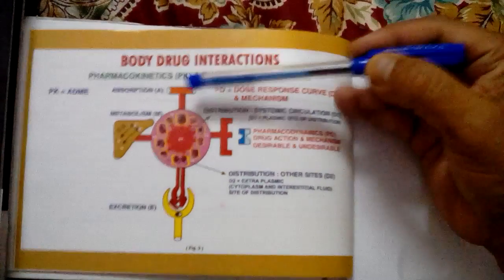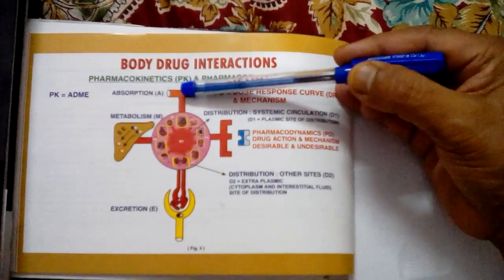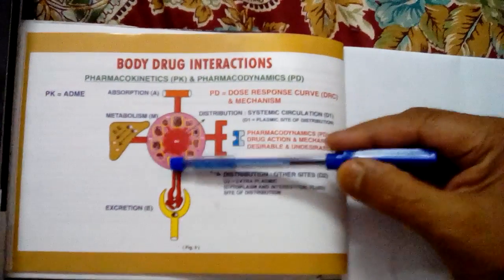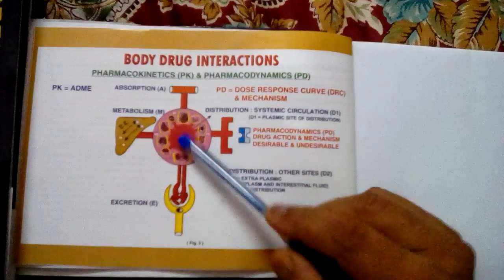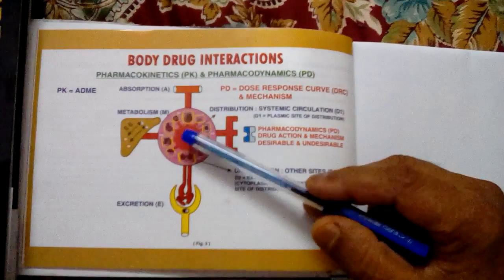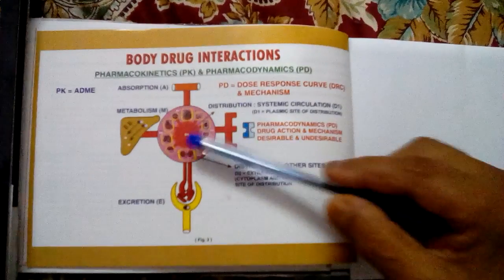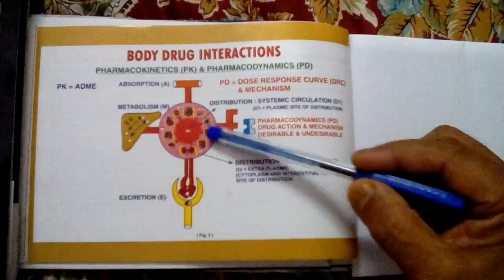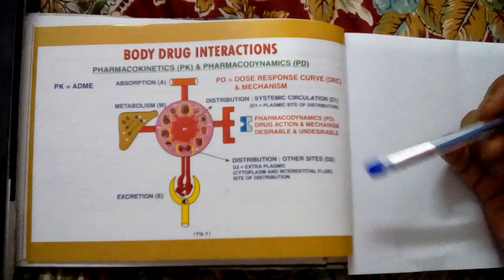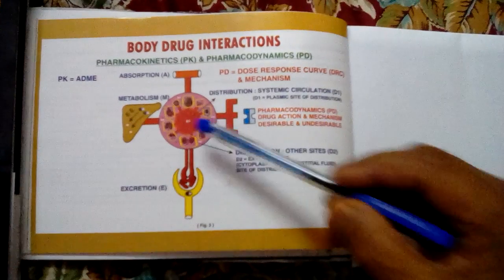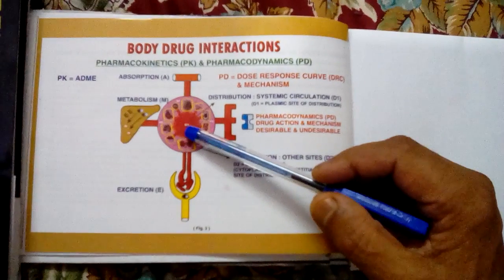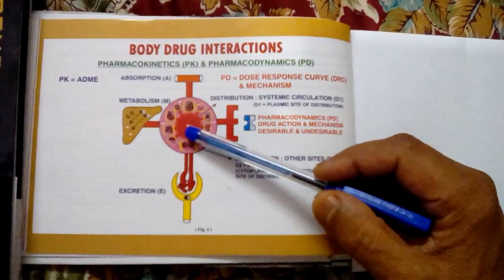Here you can see that this is where the drug is absorbed, and then it goes into the systemic circulation, and this I call the D1 compartment. From here the drug is distributed to different organs of the body, and here the distribution is known as the D2 compartment.